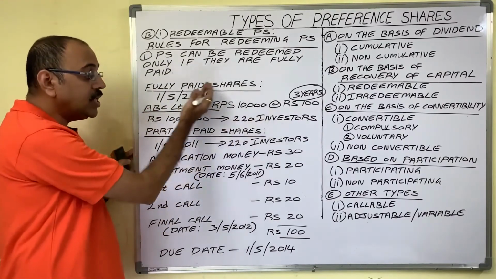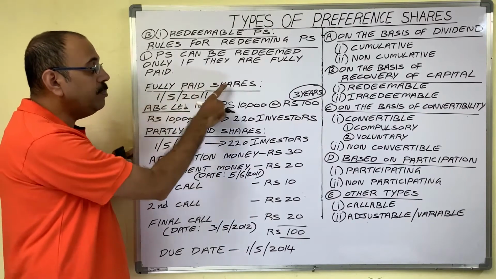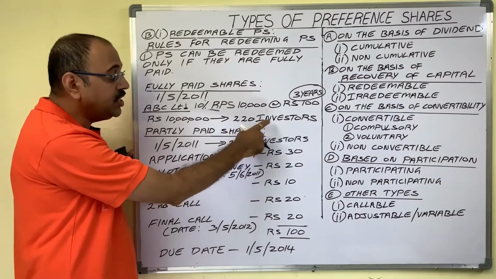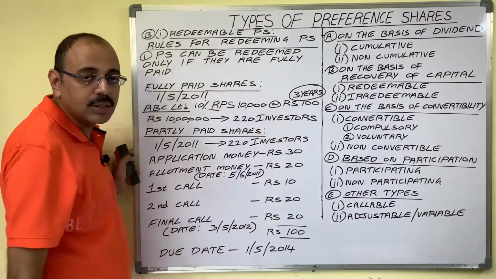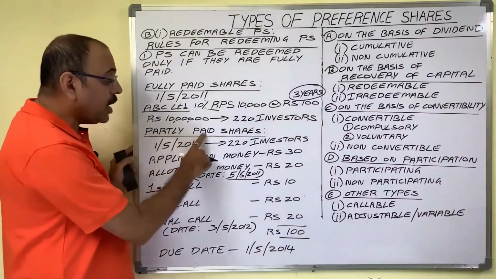When company collects total money from them, then company issues fully paid shares to these 220 investors. Now the shares held by these members are known as fully paid shares. Then what is meant by partly paid shares?